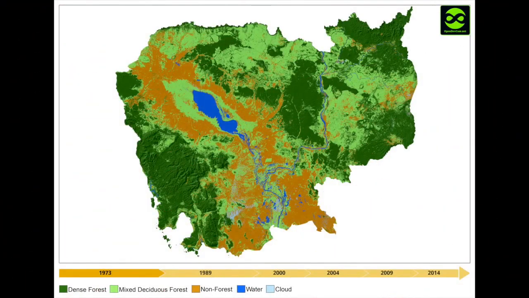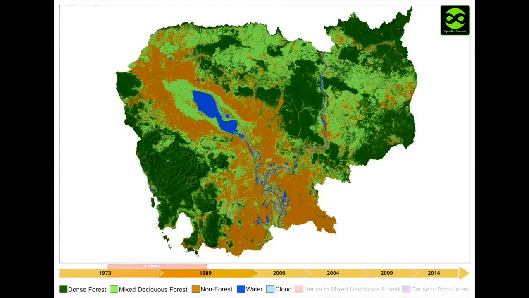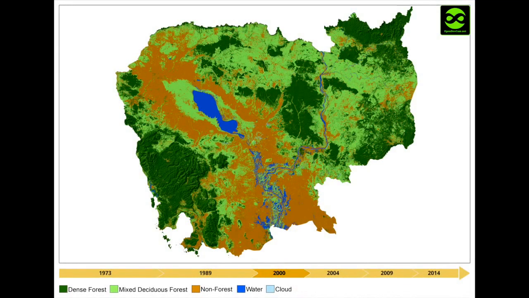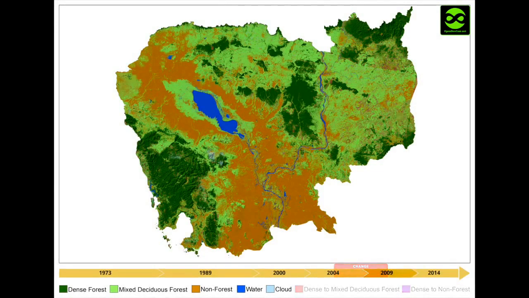In order to show the progression in land coverage from 1973 to 2014, we created this animation. Dark green represents dense forest, while red denotes areas of lost dense forest. As the animation progresses, red areas disappear to reveal the new status of the land as either mixed forest or non-forest. Mixed forest may fluctuate because when dense forest is lost, it is often replaced by mixed forest. Categorizing mixed forest cover is complex and may include various kinds of vegetation, crops, and plantations.